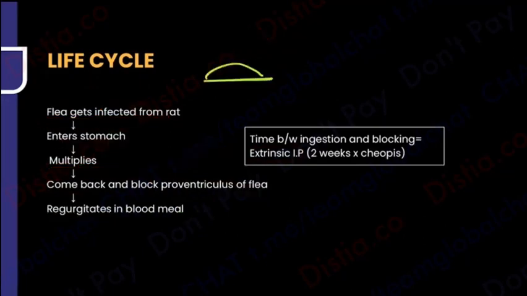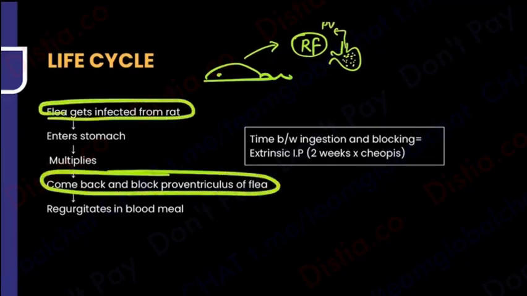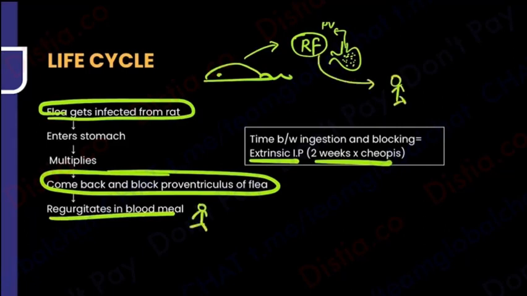Firstly, there is a rat, and from this rat, the rat flea has taken this entire bacteria. It has gone into the stomach, and in the stomach it has multiplied. So it is a propagative vector. After that, it is going to come and block the proventriculus. So from the infection to blocking of the proventriculus, it is going to be the extrinsic incubation period, meaning not in humans, the outside incubation period. And finally, when it takes a blood meal in humans, it's going to give the infection. So it is a zoonotic infection.